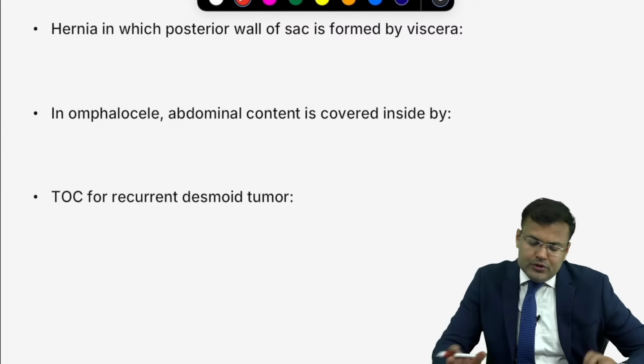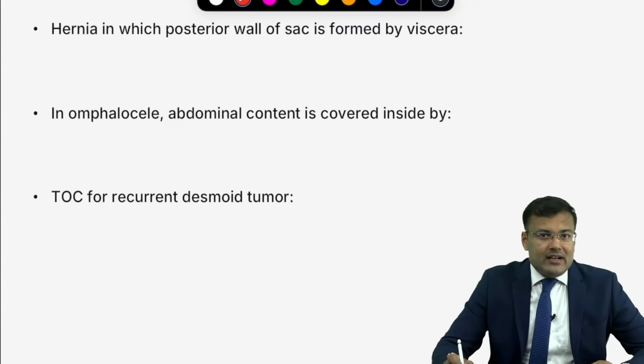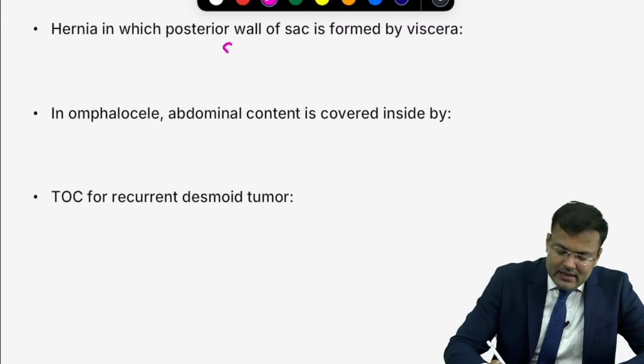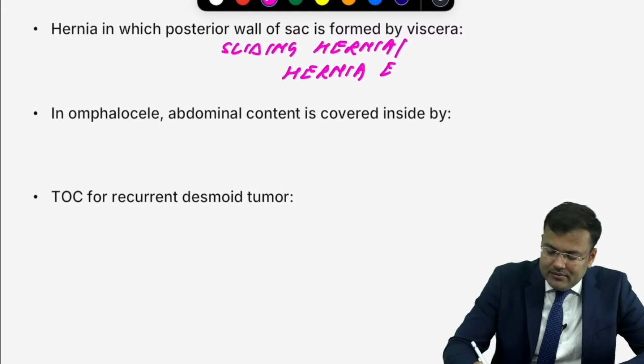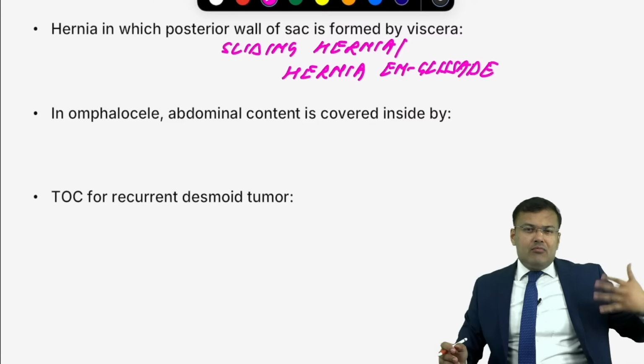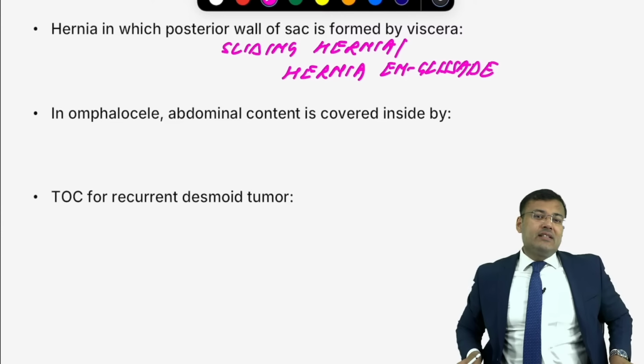Next. Hernia in which the posterior wall of the sac is formed by viscera is known as sliding hernia, also known as hernia en glissade. You tell me, it is most common on which side? It is more common on the left side, more common in males. Most common content is sigmoid colon. On the right side, the content is cecum.